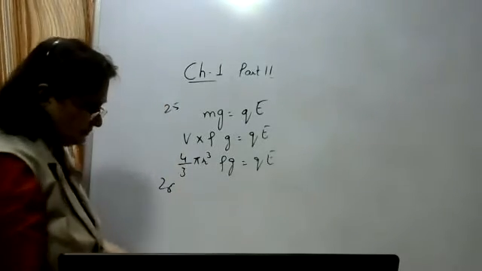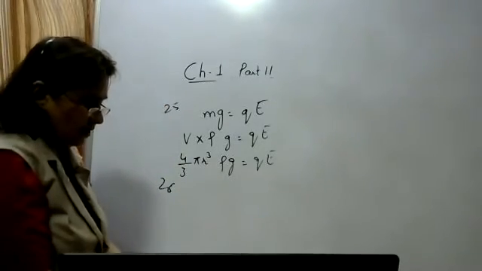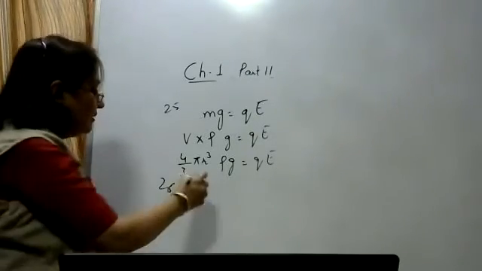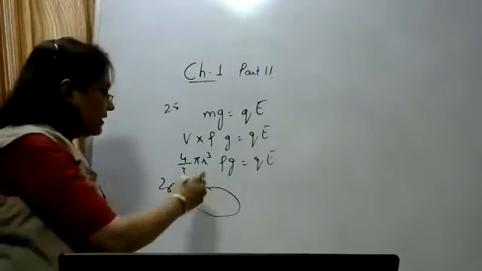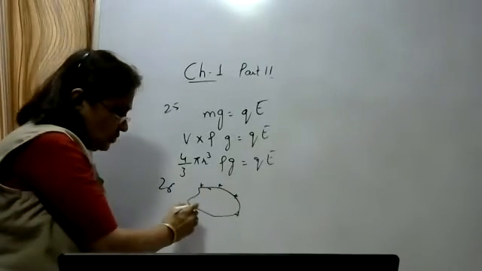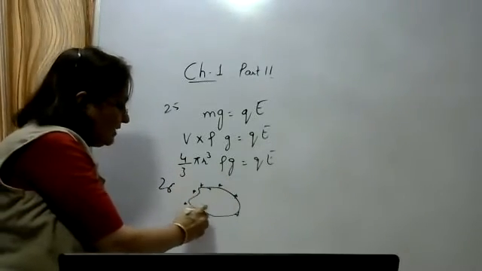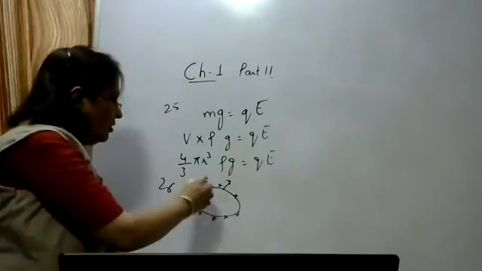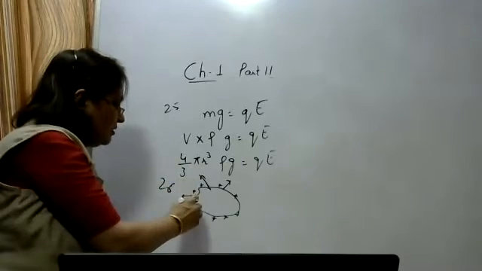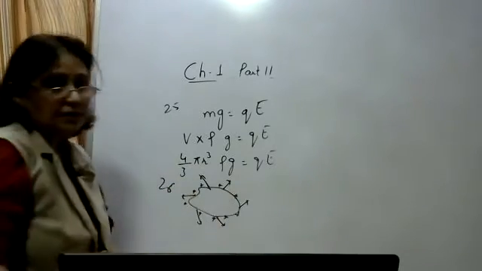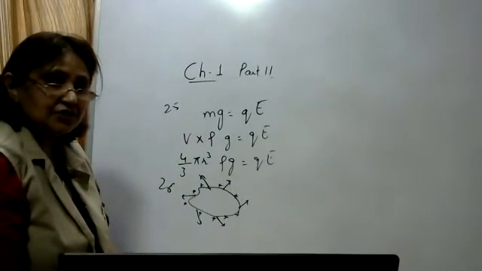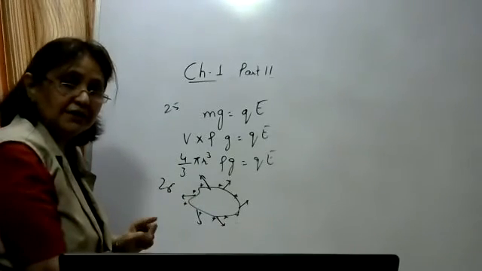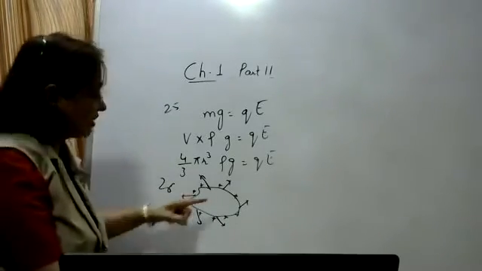Question number 26: which among the following cannot possibly represent electric field lines? The first one: an irregular shaped conductor is there on which positive charges are uniformly distributed, and the electric field lines which are coming out are somewhat like this. Can they possibly represent the electric lines of forces? Now remember, revise all the properties of the electric lines of forces.